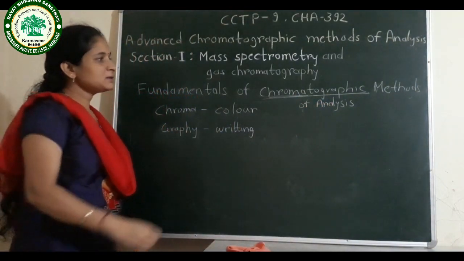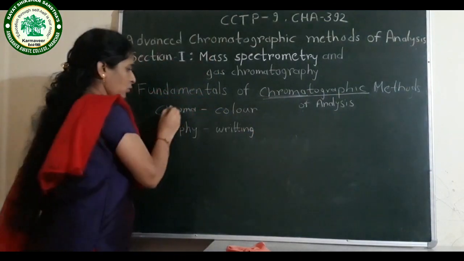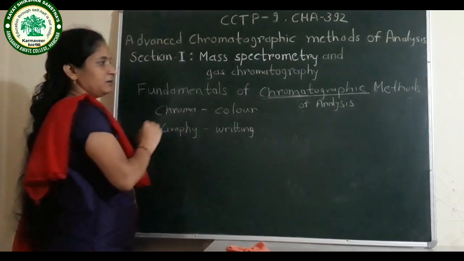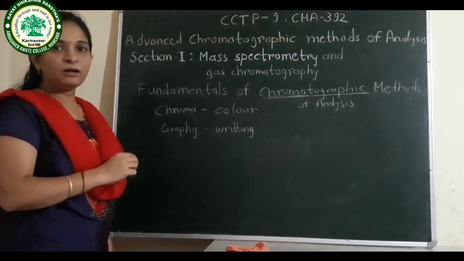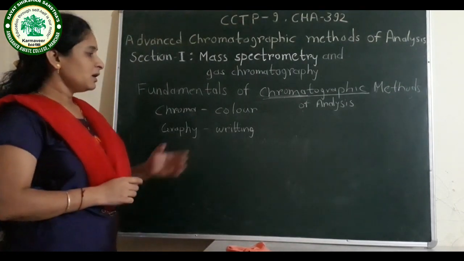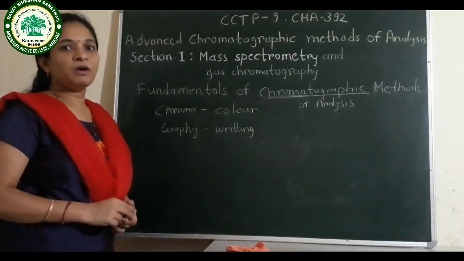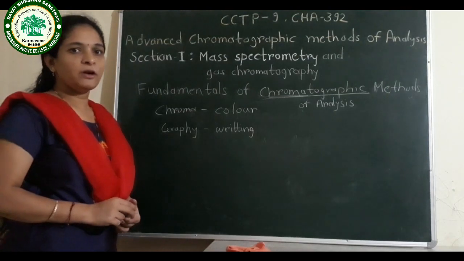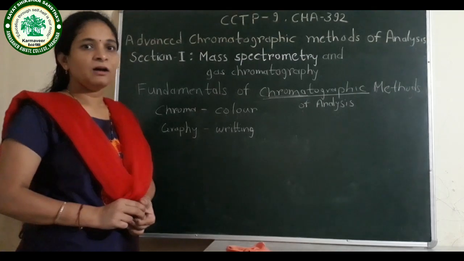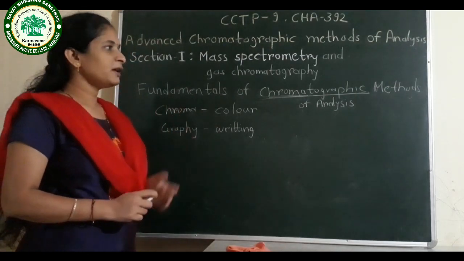Now, what is the name chromatography? What is meant by chroma? Chroma means color and graphy means writing. We are studying chromatographic methods of analysis. It means color writing; chromatography depends upon the color of the various substances. We obtain different colors of the components from the mixture when we separate the components. Now what is this technique?